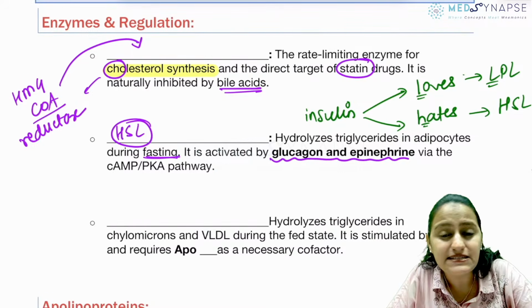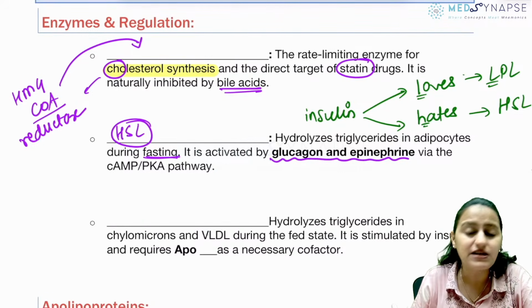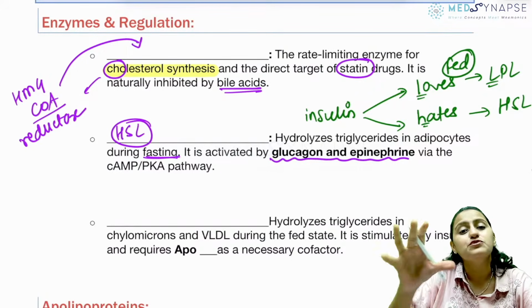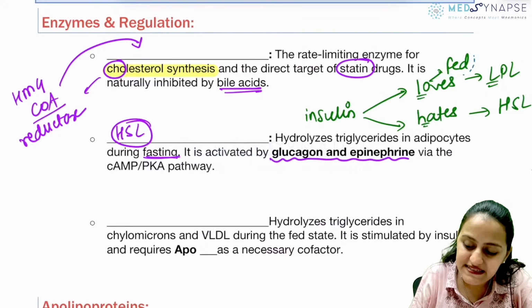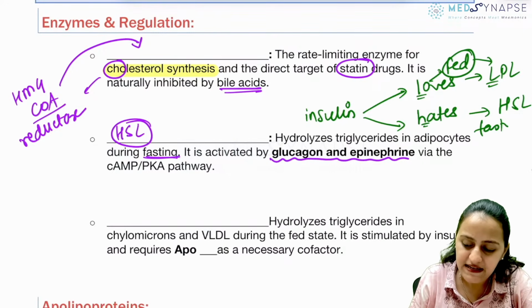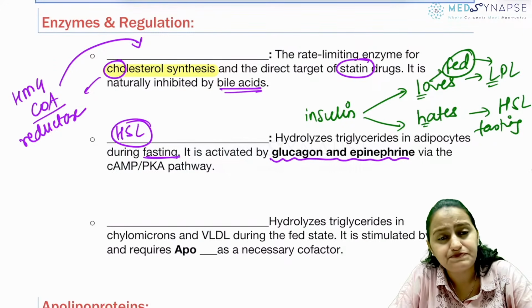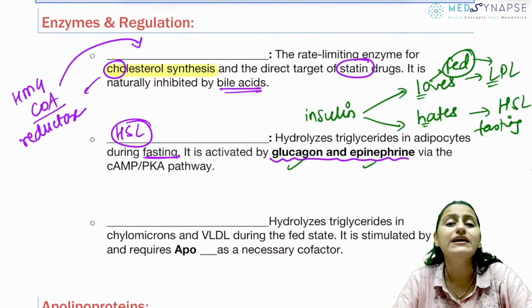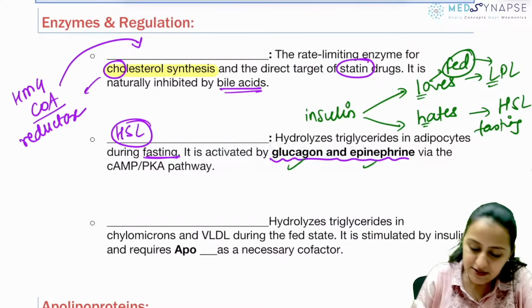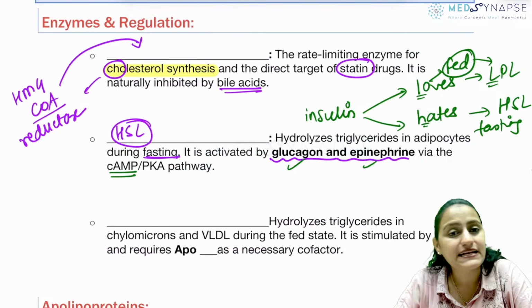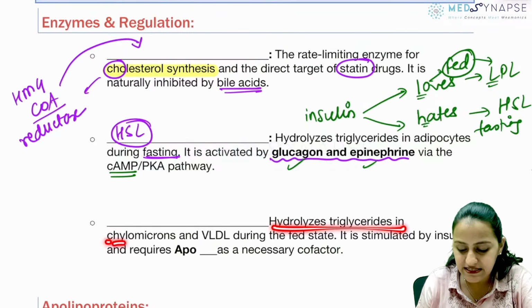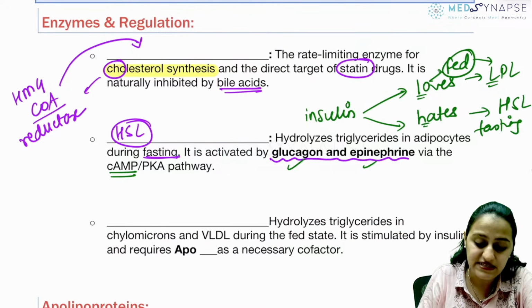Insulin comes in the fed state, right? After meals. So LPL comes in the fed state and HSL in the fasting state. Insulin in the fed state, and glucagon and epinephrine in the fasting state. Okay? So this is acting via the cyclic AMP pathway.